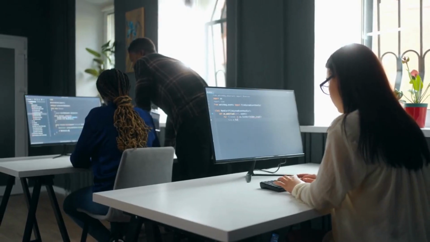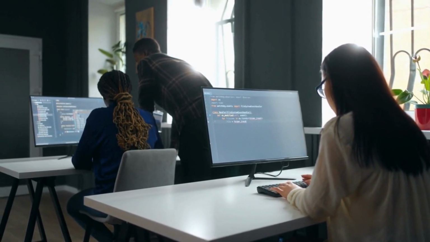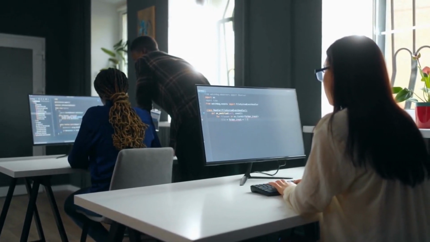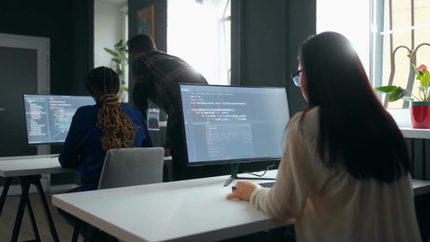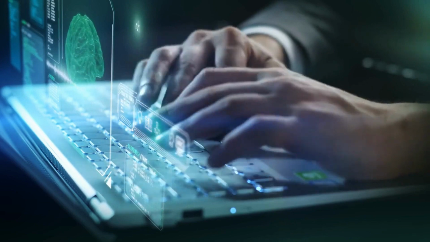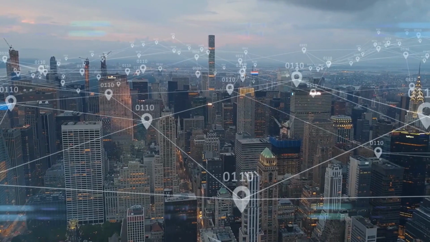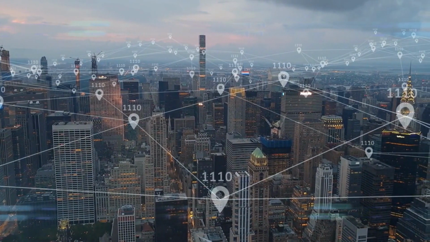Future: the future of machine learning is exciting and promising. With more advancements in technology and data availability, we can expect more sophisticated models, faster processing, and greater accuracy. Machine learning has the potential to transform the way we live and work, and it is up to us to leverage its capabilities responsibly.